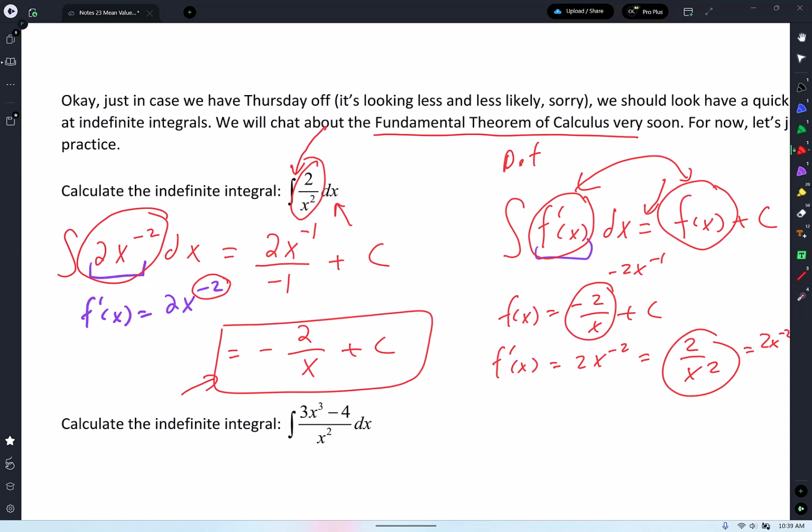But if you added 1, why do we divide by negative 1? I divided by the exponent. I'm going backwards. Take the negative 2, add 1, and then divide by negative 1. Yes, yes. Okay. All right, guys.